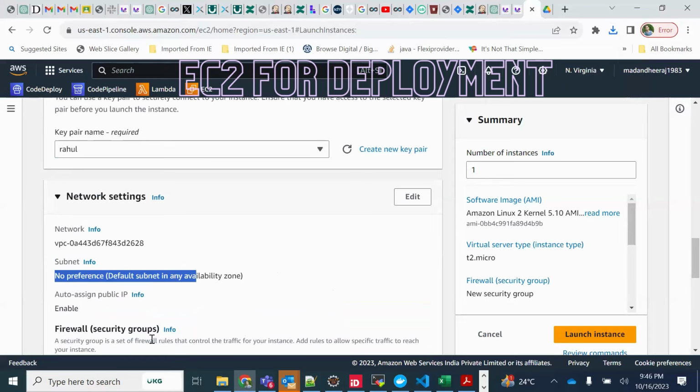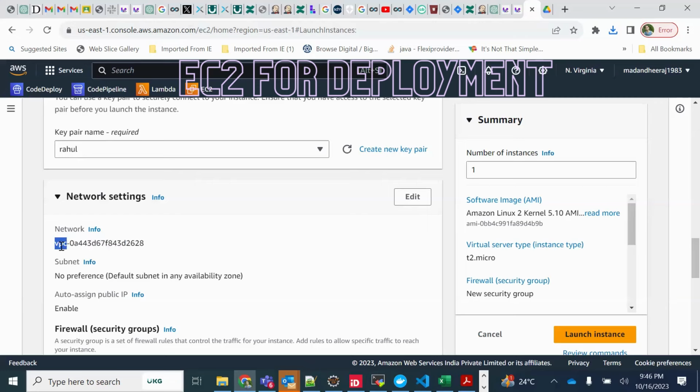Many of you will not know what a VPC is. Many of you might not know what a subnet is, or what this public IP is. So I'll have to explain all this. Don't think that we are going to skip all this. We are going to explain it, but for now I am asking you all to select all the default things, whatever is here.